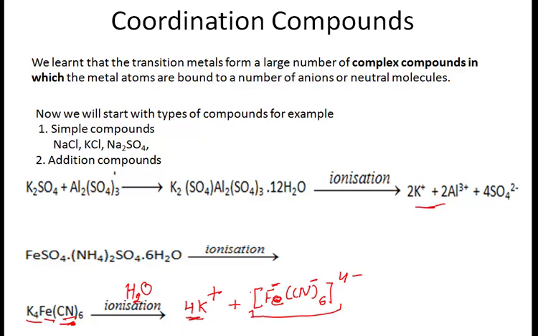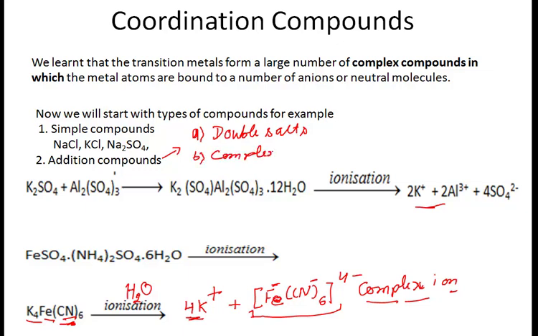This ion is a combination of ferrous and cyanide, which in water does not undergo ionization. So such an ion is called a complex ion, right? Now this is totally different from double salts. So the first category of addition compounds was double salts, and this second category will be called complex ions.